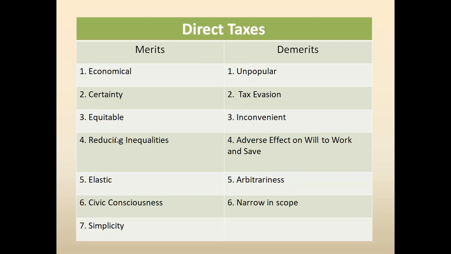So it will help you to reduce the inequalities, because the rich people will pay a high amount of tax because they have a high level of income, and the low income group will pay a low tax rate because their level of income is less. Those who earn less than 2,50,000 per annum will pay less tax. You can go through this point, the elastic and the civic consciousness section.